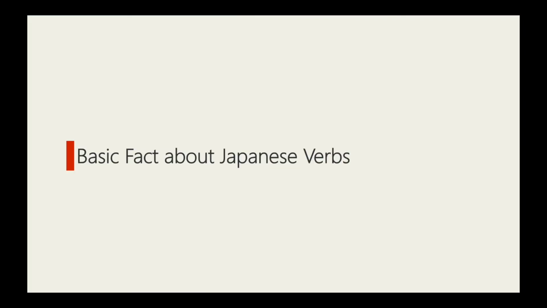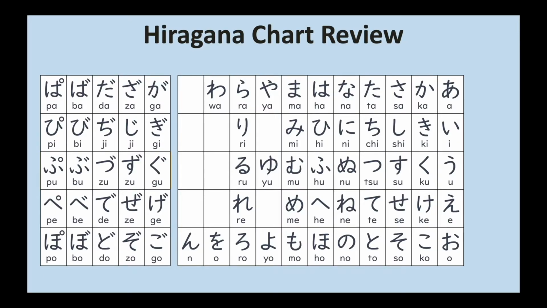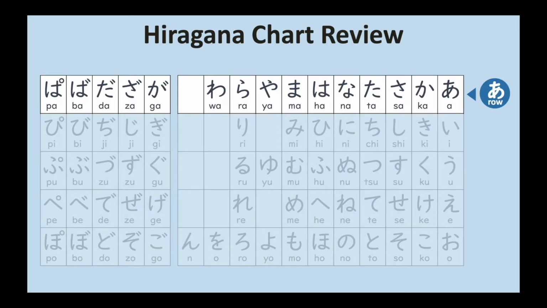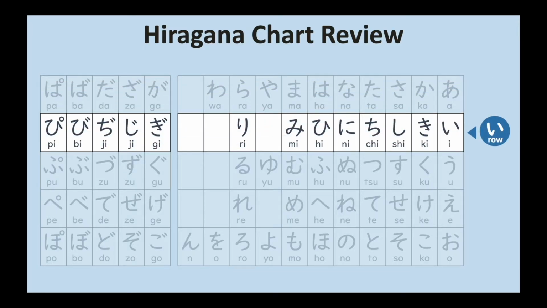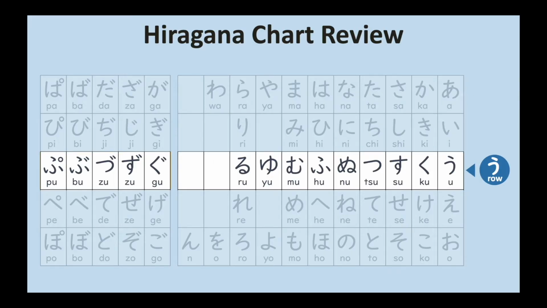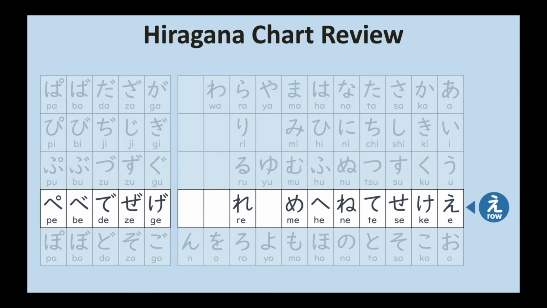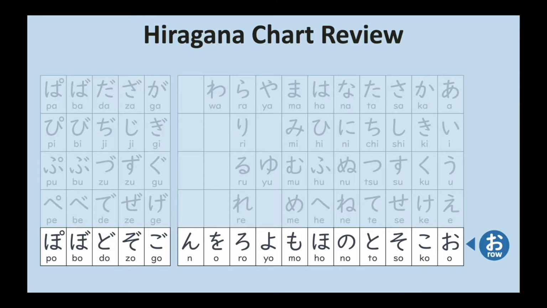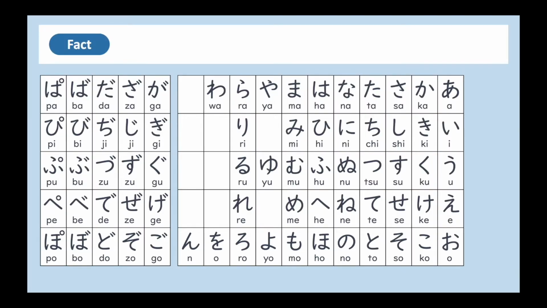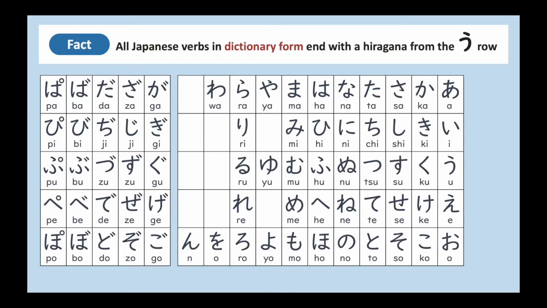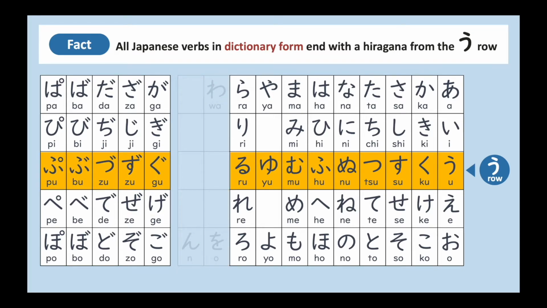Now let's make sure we all know this basic fact about Japanese verbs. When you learned hiragana, you were introduced to the hiragana chart and learned that the top one is the a row. The second one is the I row. The third one is the U row. The fourth one is the E row. And the last one is the O row. The basic fact about Japanese verbs is that all Japanese verbs in dictionary form end with a hiragana from the U row, meaning that they all end with the U sound. For example, kau, iku, hanasu, and so on.